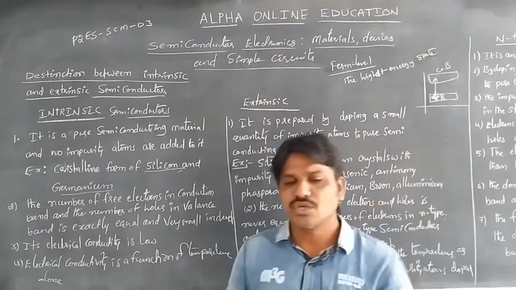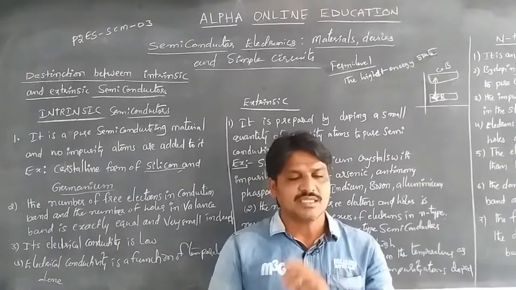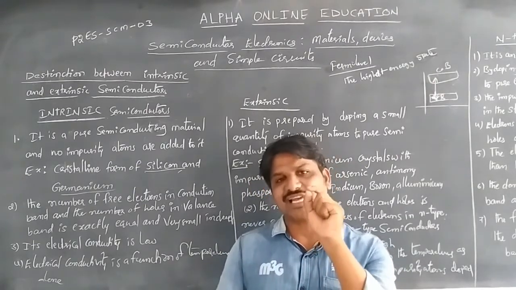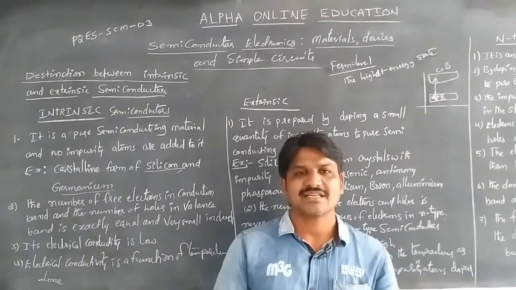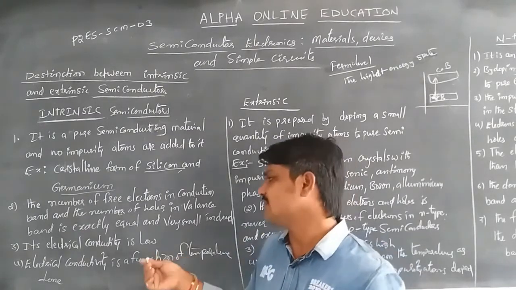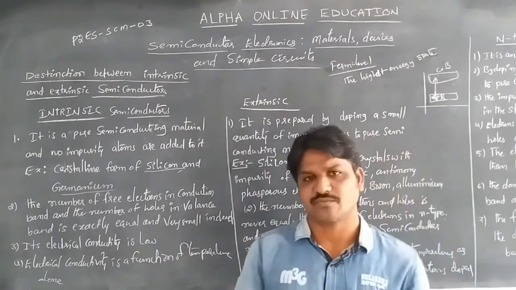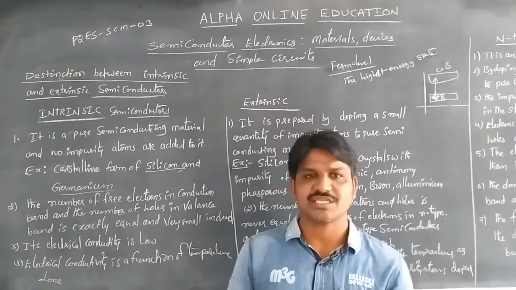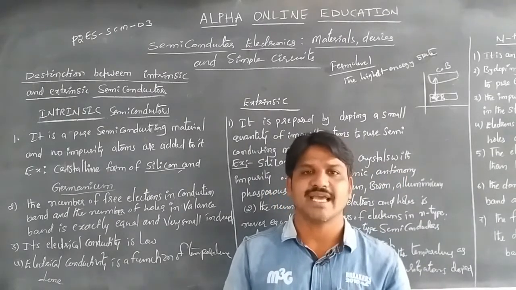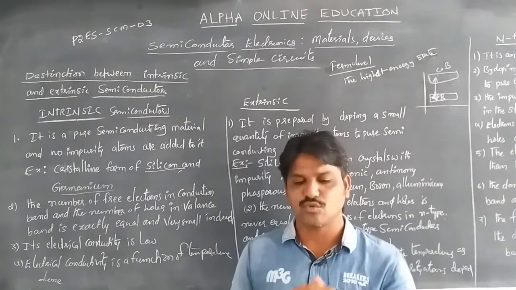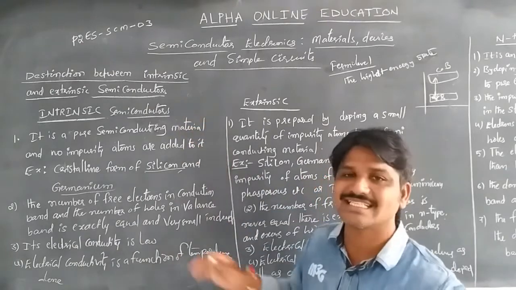Also, due to the same amount of electrons and holes, the electrical conductivity is very low, and it is a function of temperature alone. If we give temperature to it, then some of the electrons will be excited at a high temperature and move into the high energy levels. So this is about intrinsic semiconductors.